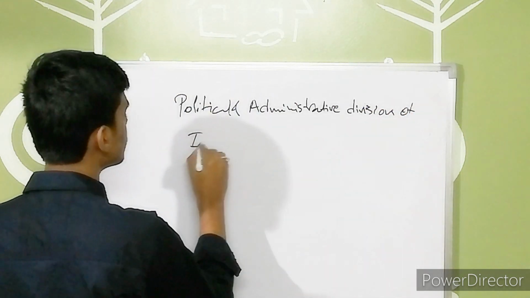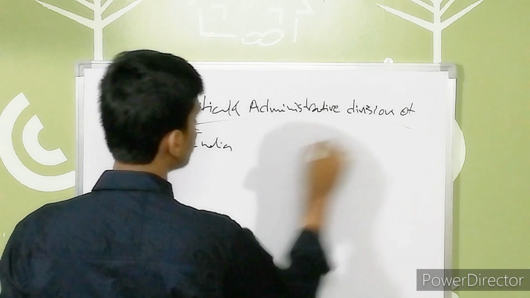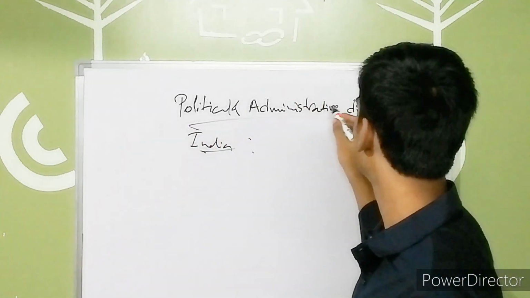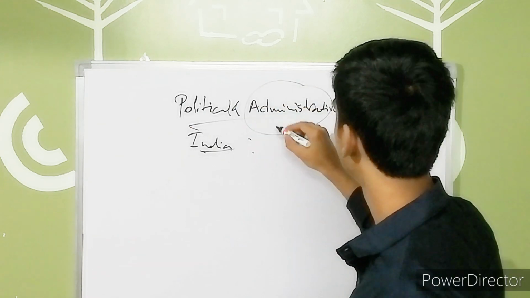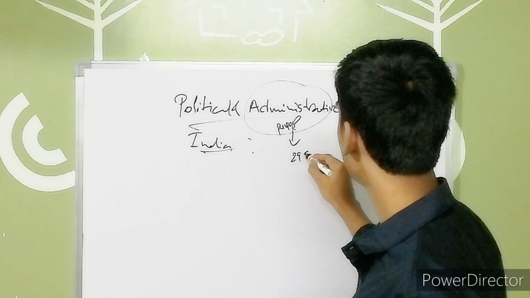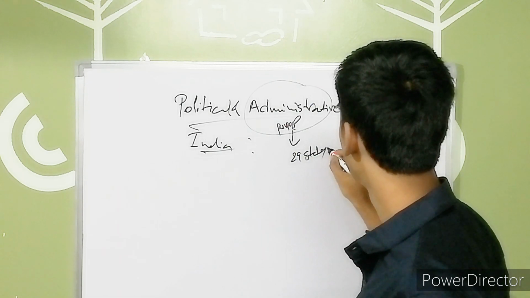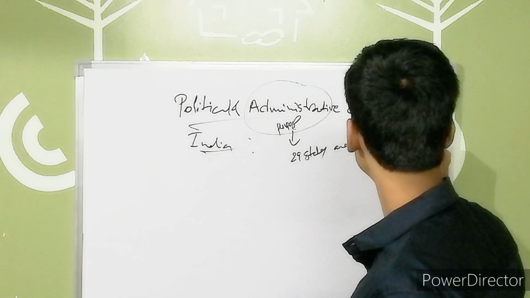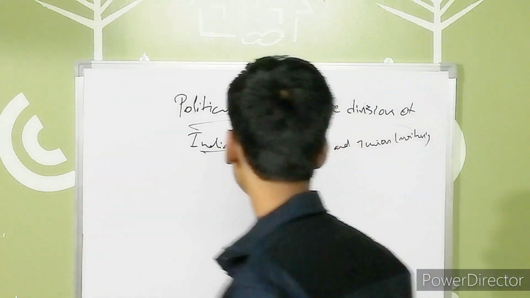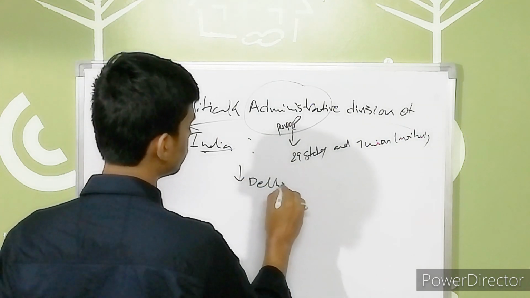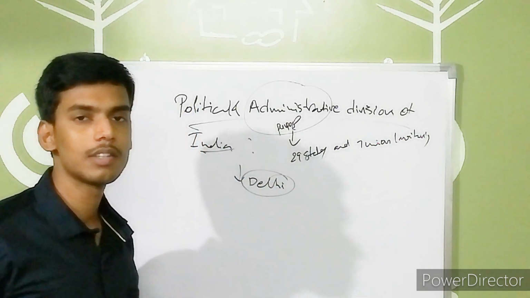So when I'm talking about this, as per the requirement and for administrative purposes, our country is divided into 29 states and 7 union territories. And we have Delhi as our national capital. Delhi is our national capital.